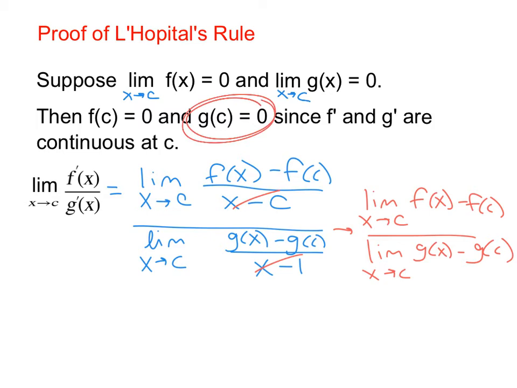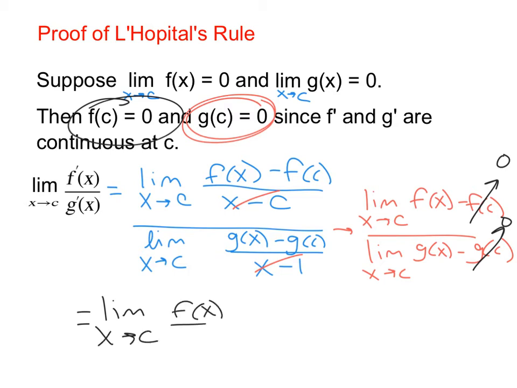F of c equals 0. So this is 0, and this is 0. So we get the limit as x approaches c of f of x over g of x. So it's kind of backwards, right? The limit of the original function equals the limit of the derivative of the top divided by the derivative of the bottom.